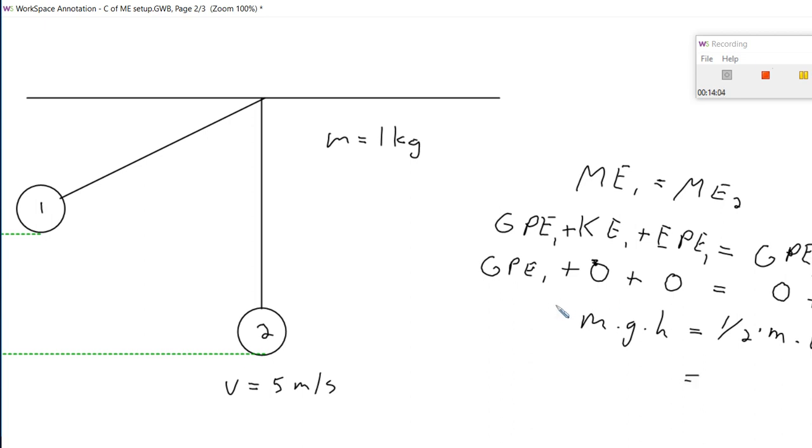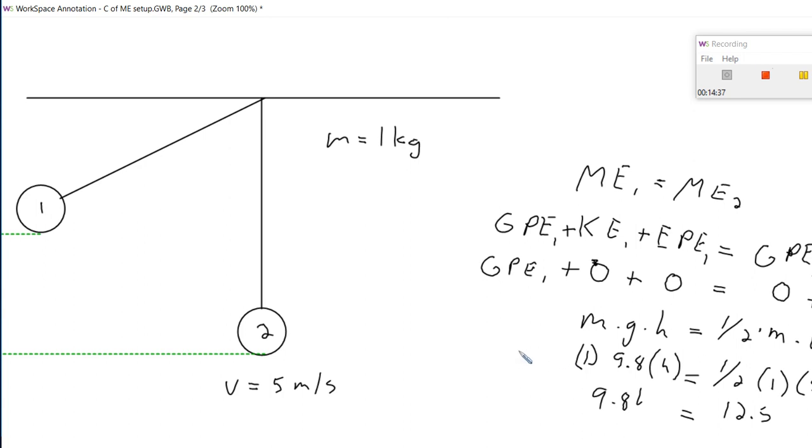All right, and so you say, well, I can find height from gravitational potential energy, and I'm given the mass and the velocity. And so then you could put in 1/2 times the mass times the velocity squared. And it looks like that's going to come out to be around 12.5. And then that would be equal to M times 9.8 times H. And so at that point, 9.8 H would be equal to 12.5, and so you would do the division and see that it's going to reach around 1.3 meters.